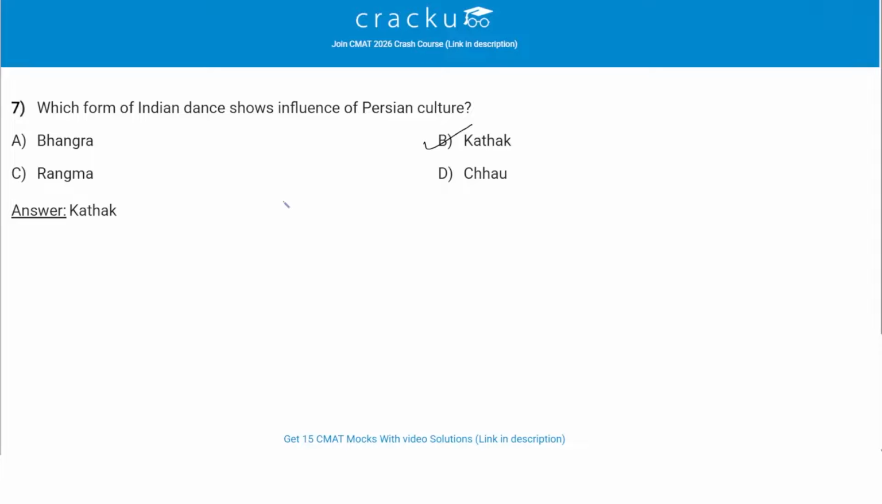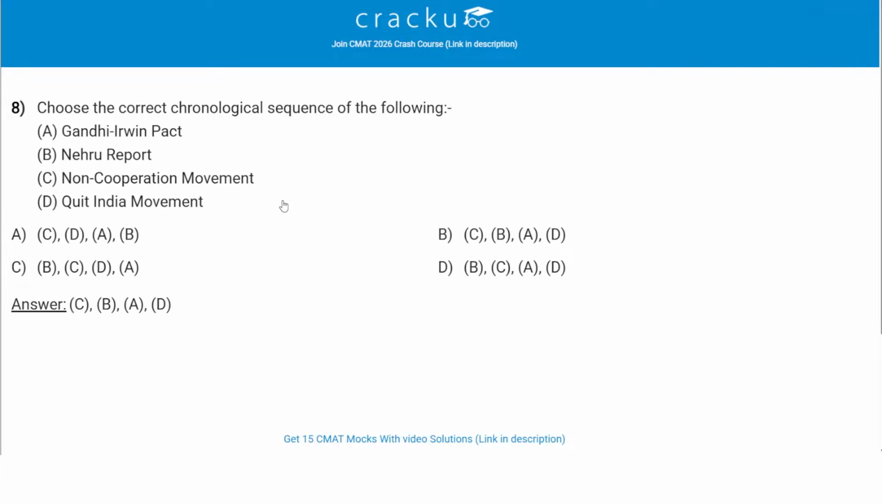Unlike Bhangra or Chhau, both of which are folk dances, Kathak reflects strong Indo-Persian syncretism and Mughal court culture. So Bhangra and Chhau are both folk dances. Kathak is something which resembles Persian culture more, and therefore option B, Kathak, is the right answer.